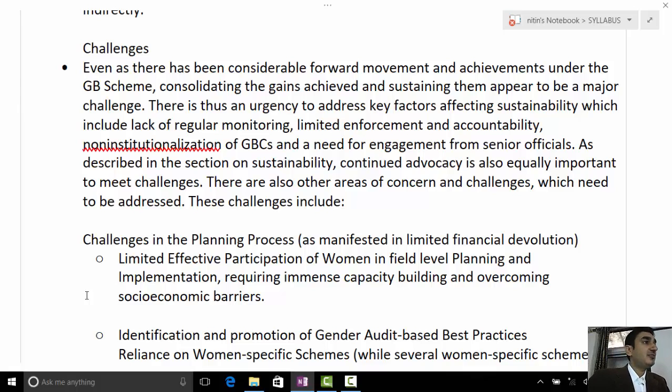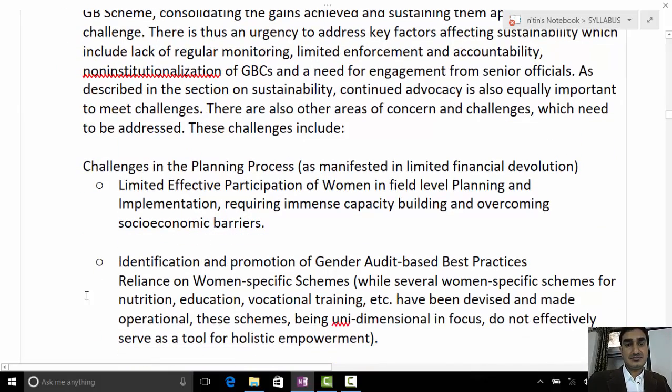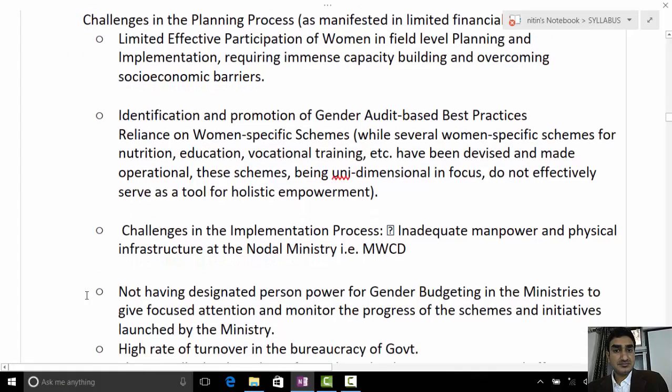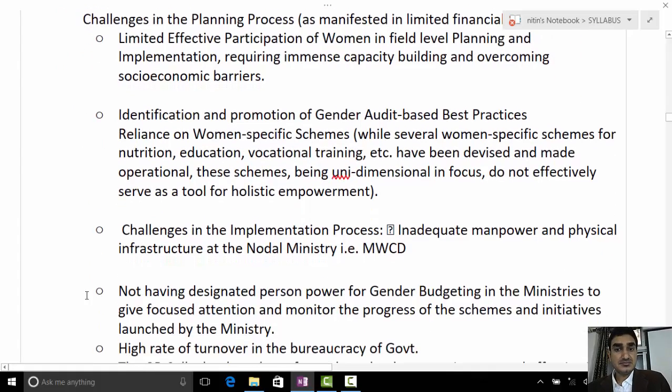Then there is limited effective participation of women in field level planning and implementation. Then lack of capacity building, lack of sufficient infrastructure to be created for that.